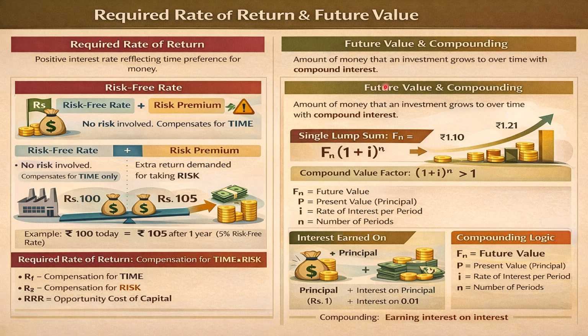Now the second method, the future value compounding method. This is a method to calculate commitment of funds not for 1 year, but for 1, 2, 3, 4 till n number of years. The basic concept is the calculation of compound interest. Let's say a finance manager decides to invest rupees 100 for 1 year, and he gets rupees 10 additional as interest by the end of the financial year.